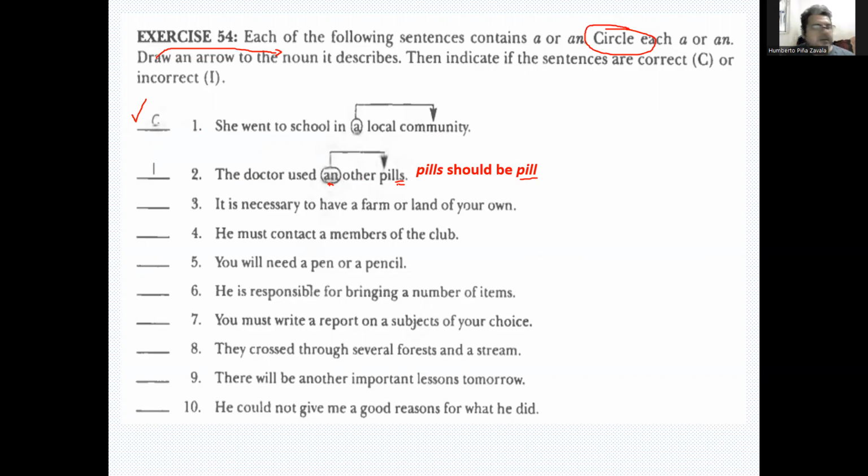Okay, so right now it's time for you to pause the video and try to complete the exercise. And when you finish, come back and we're going to look at the answers. Pause the video now.